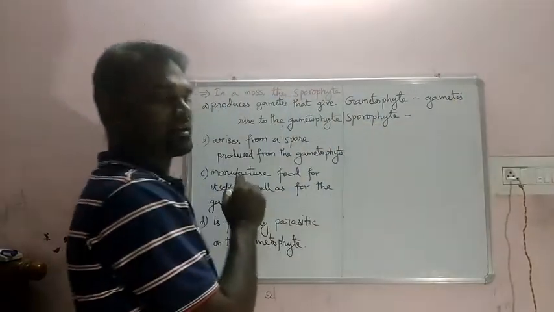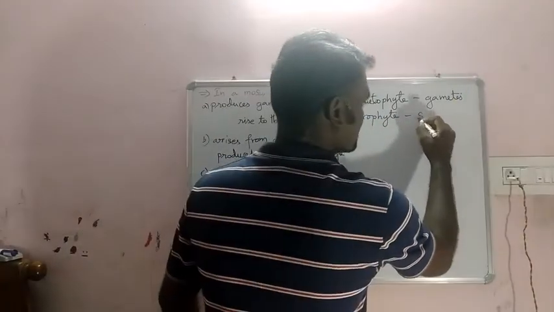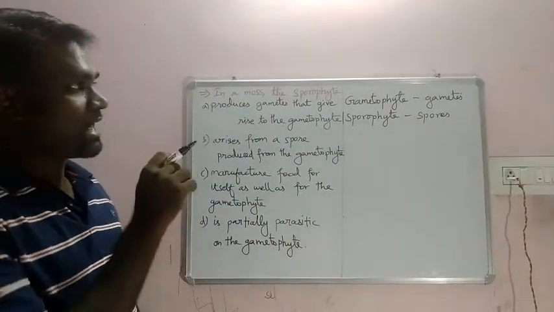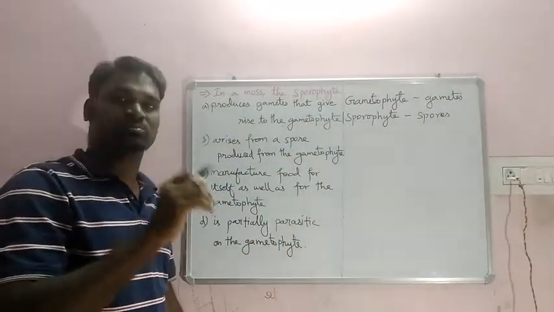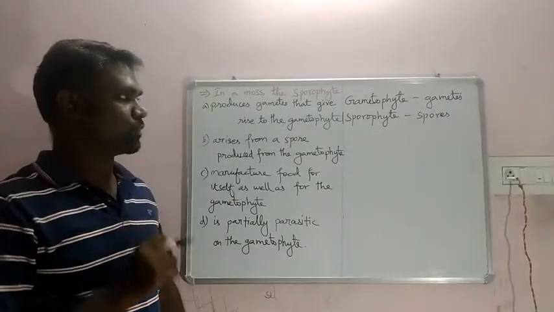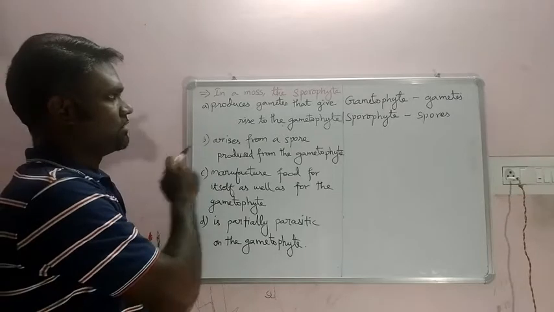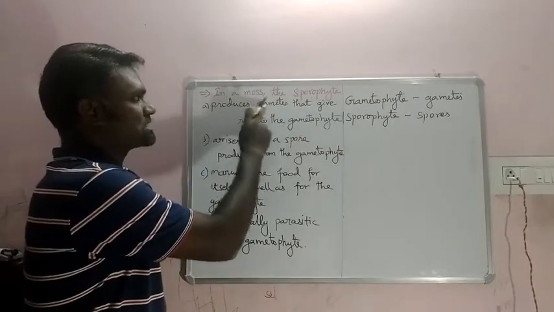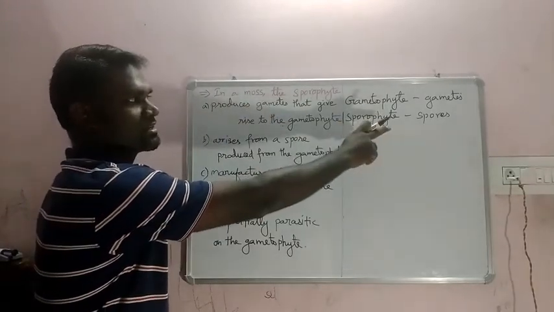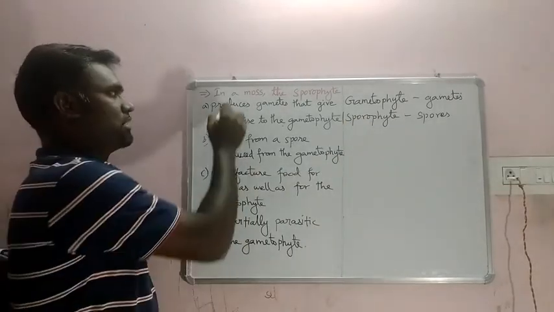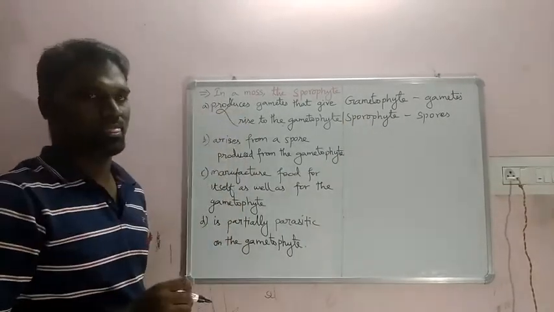In the same way, sporophyte, it produces spores. So listen carefully: gametophyte produces gametes, sporophyte produces spores. Accordingly, the first option says sporophyte produces gametes. What did I write? Sporophyte produces spores. It means it cannot be the right one.